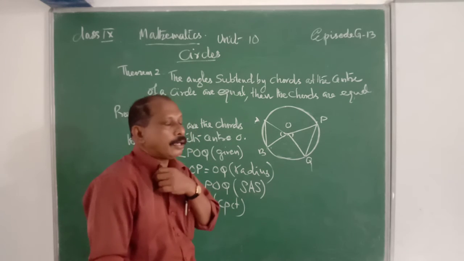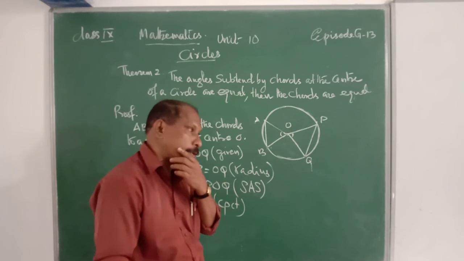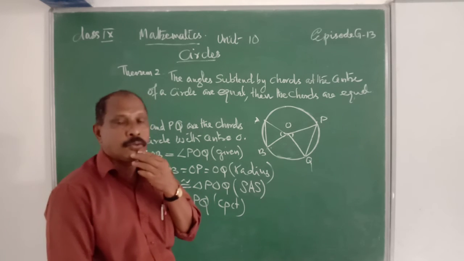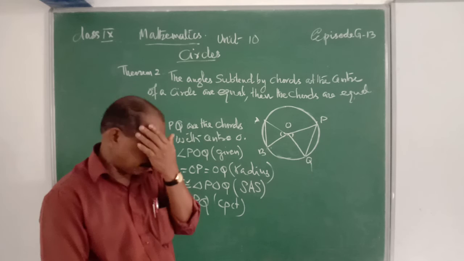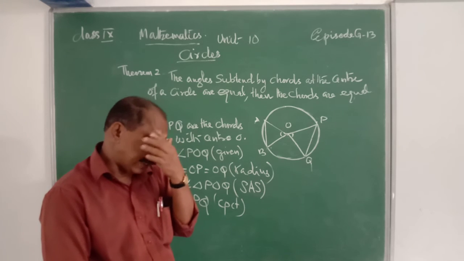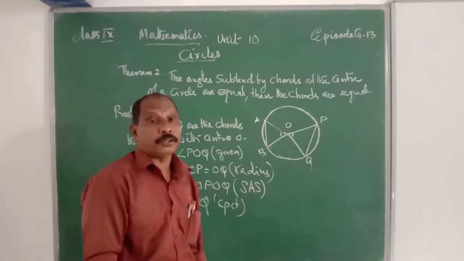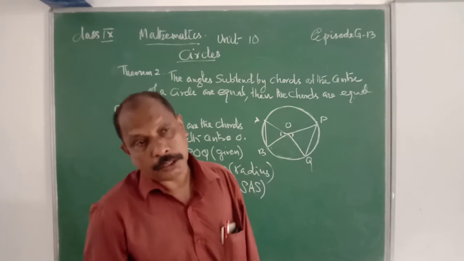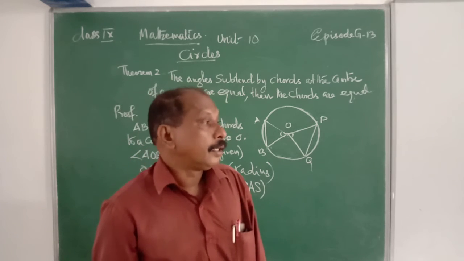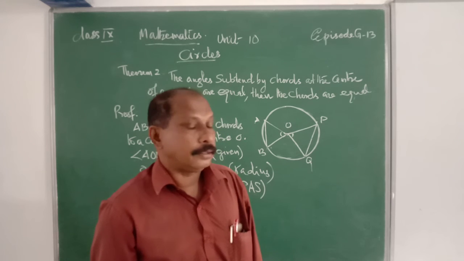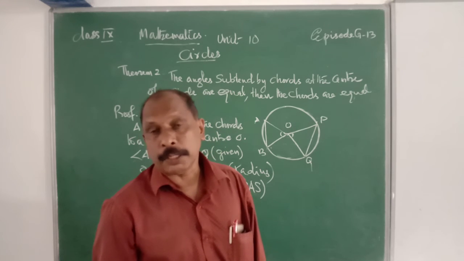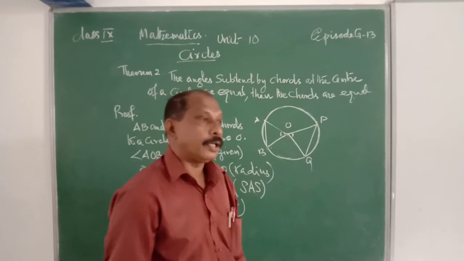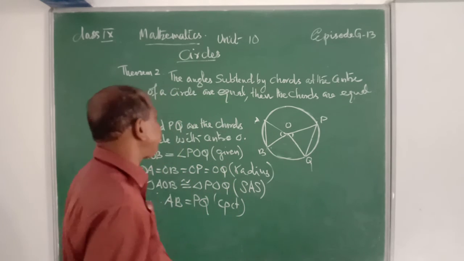Then we know that all the line segments are radii, they are equal. That is OA is equal to OB is equal to OP is equal to OQ. Therefore, by the side, angle, side criteria, the triangles are congruent. Therefore, triangle AOB is congruent to triangle POQ. What is the reason? Side, angle, side criteria. Therefore, corresponding parts are equal. That is AB is equal to PQ, by CPCT. Clear?